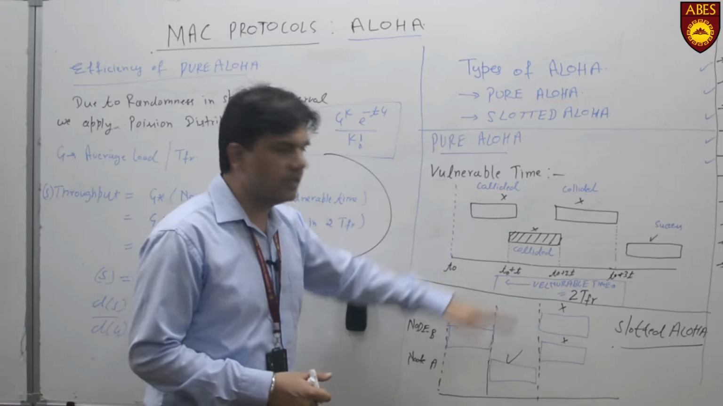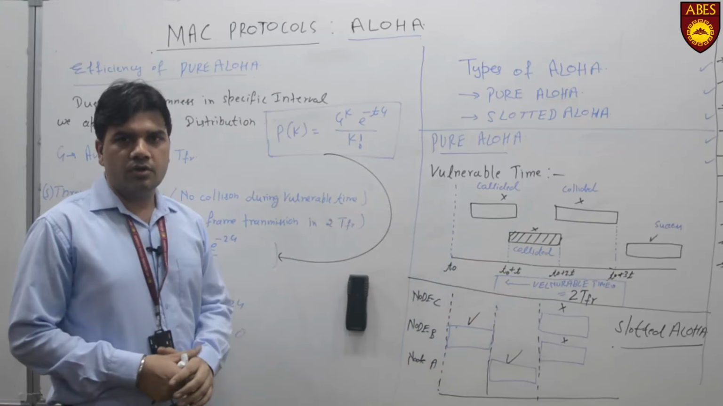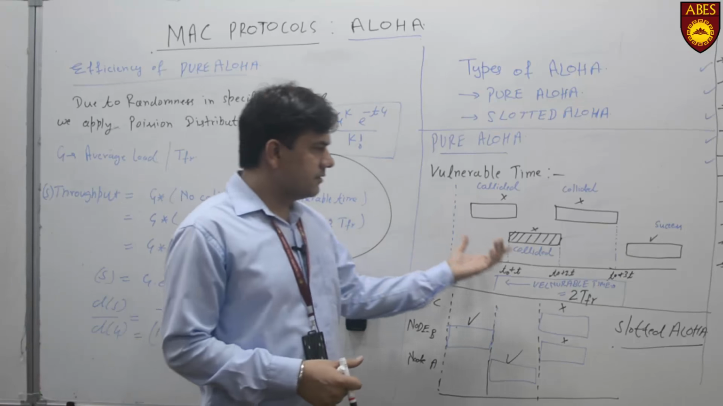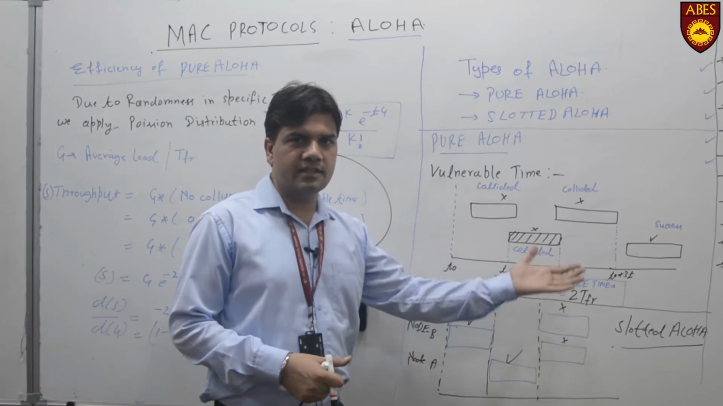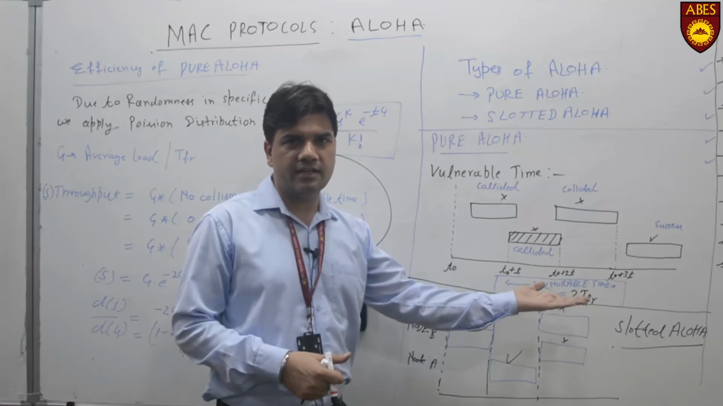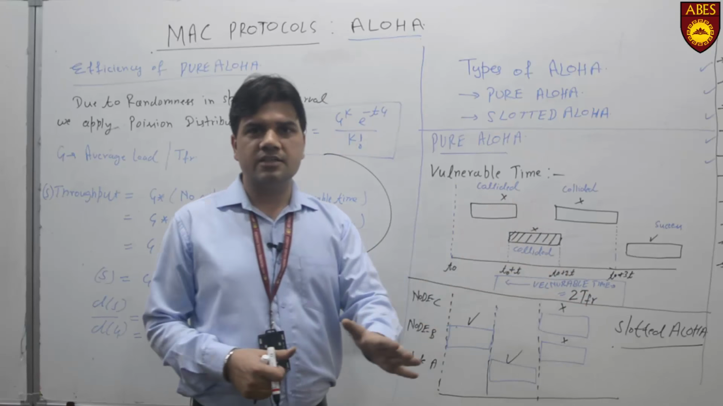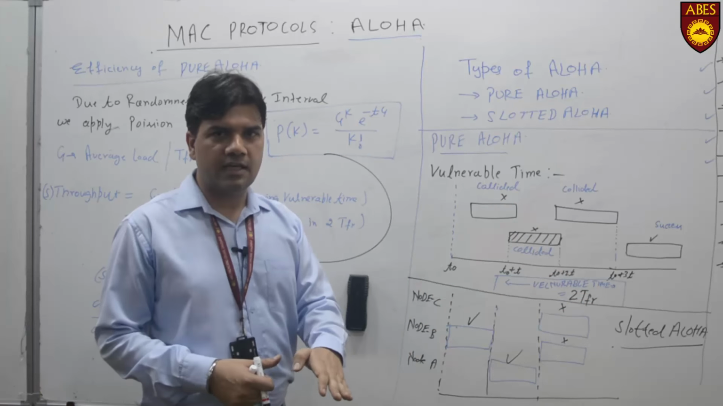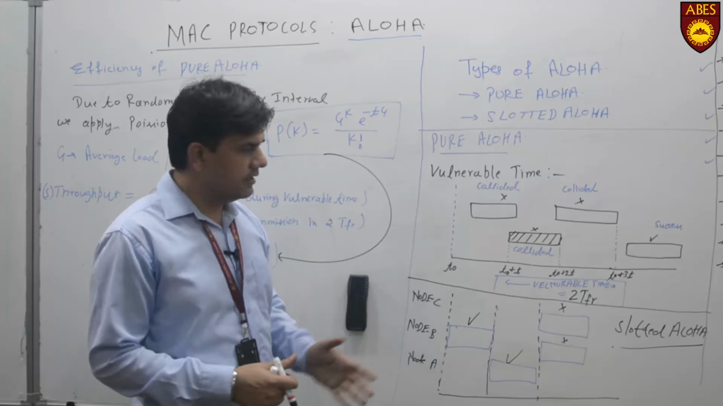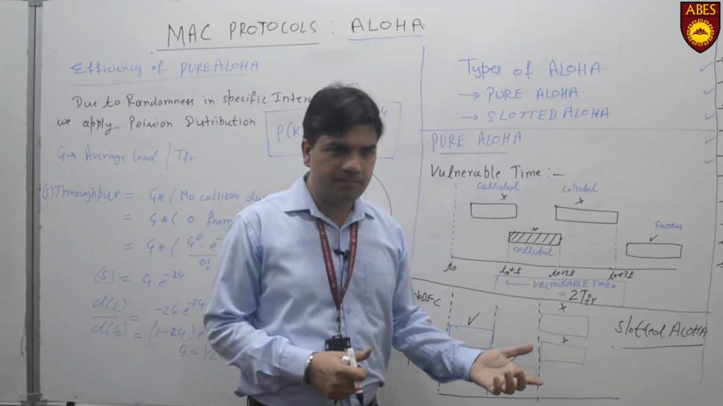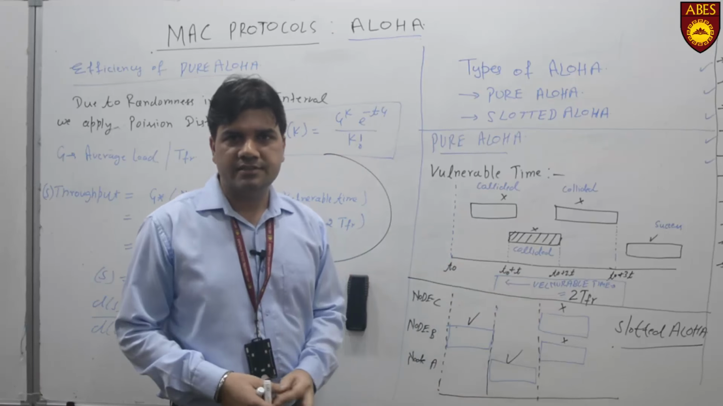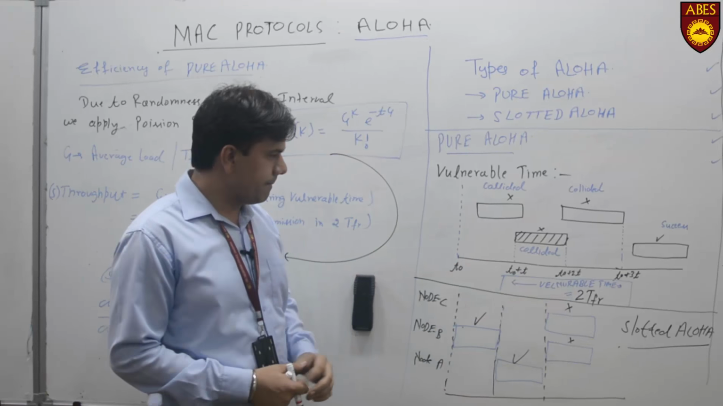So this is called the vulnerable time of the pure Aloha protocol. Why is this 2 TFR? Because there is no restriction, any node can transmit randomly. We are not stopping the transmission, but we are calculating the vulnerable time. If we could avoid transmission during this time, we could have more efficiency, more throughput of the pure Aloha protocol.